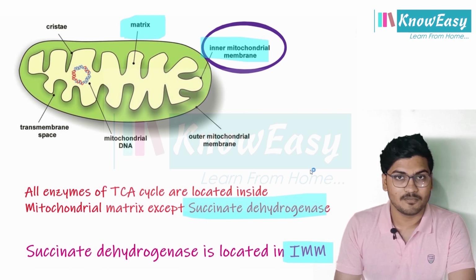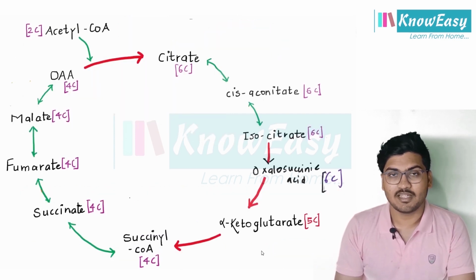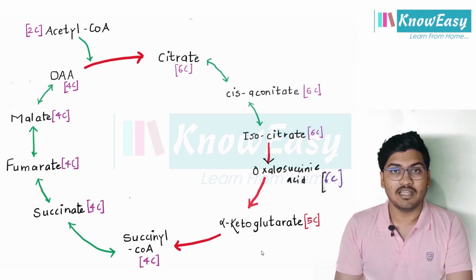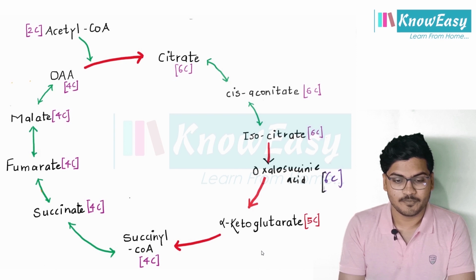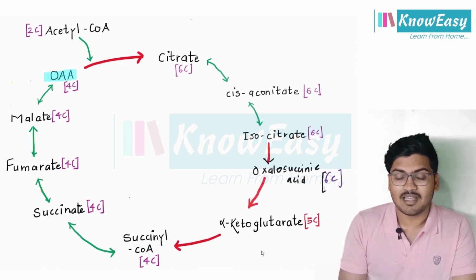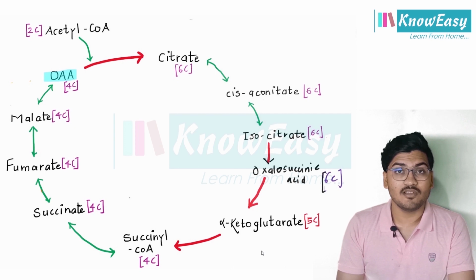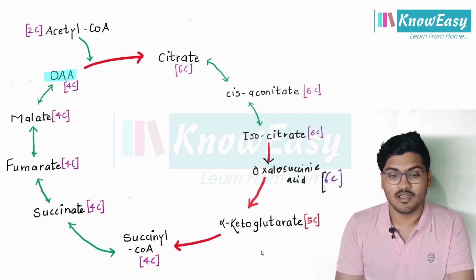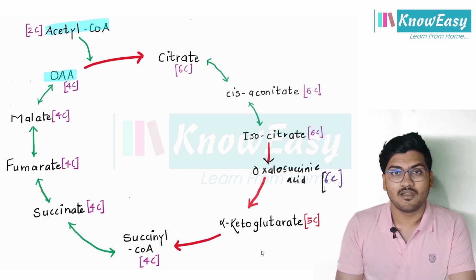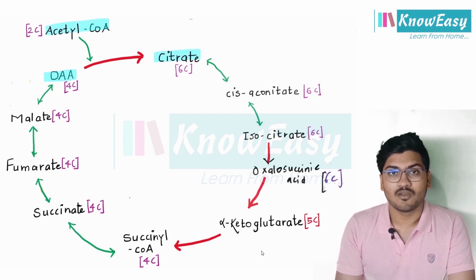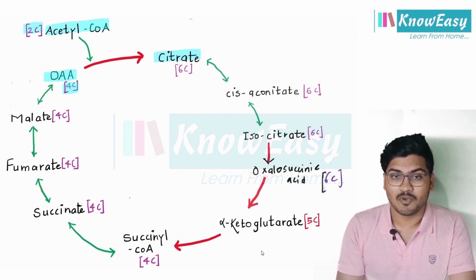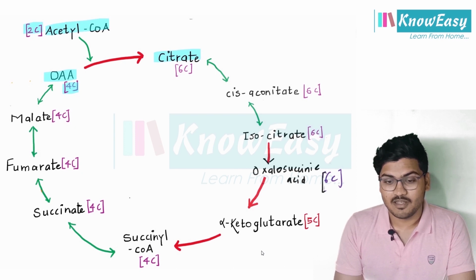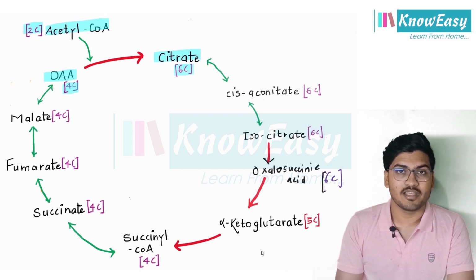So please remember it. Now we will take an overview of the tricarboxylic acid cycle, and after that we will understand each and every reaction in detail. Oxaloacetic acid, which is the first member of the tricarboxylic acid cycle, combines with acetyl-CoA and forms citrate. Oxaloacetic acid is a 4-carbon compound, acetyl-CoA is a 2-carbon compound, and by combining they form a 6-carbon compound called citrate or citric acid. The name of the cycle, citric acid cycle, is taken from this point.